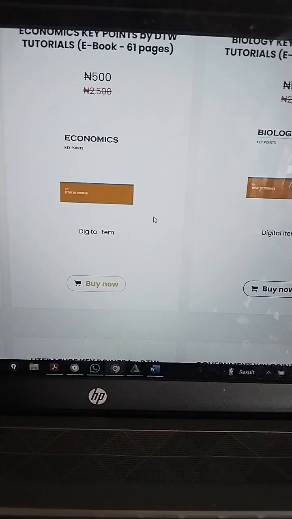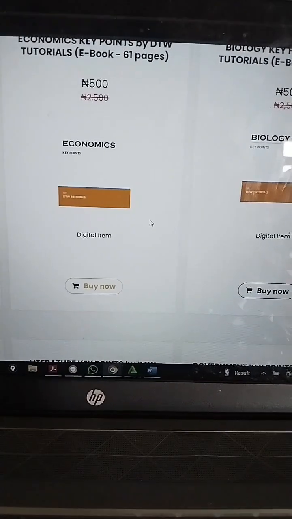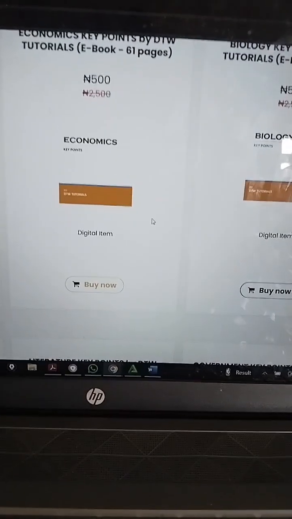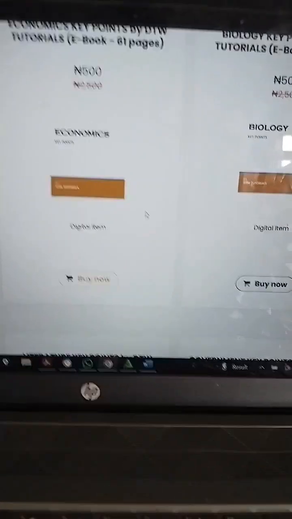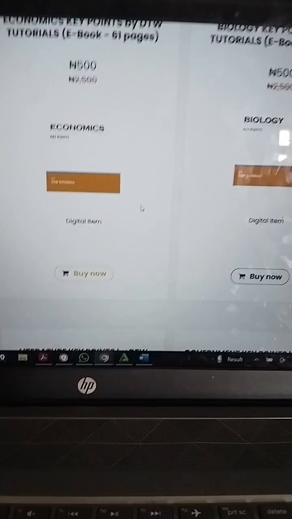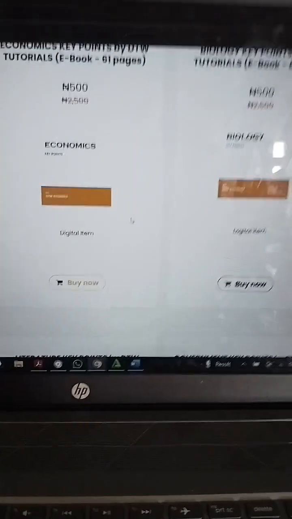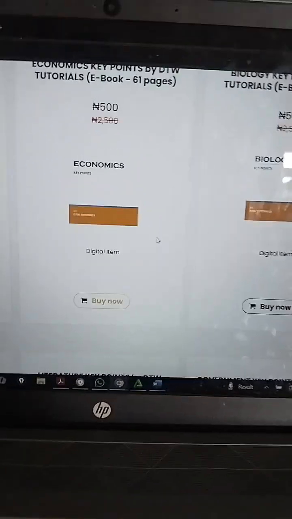So all this would help you for your Waec. I always tell students, make sure you read and gather enough marks for your Waec, because it's going to help you in your admission processing. When you add that with your JAMB score, it will help you. So gather all the A's, gather all the B's that you have, and it's going to help you in gaining admission into university.